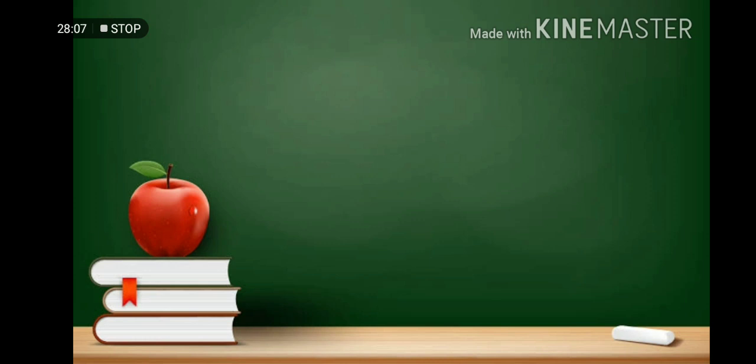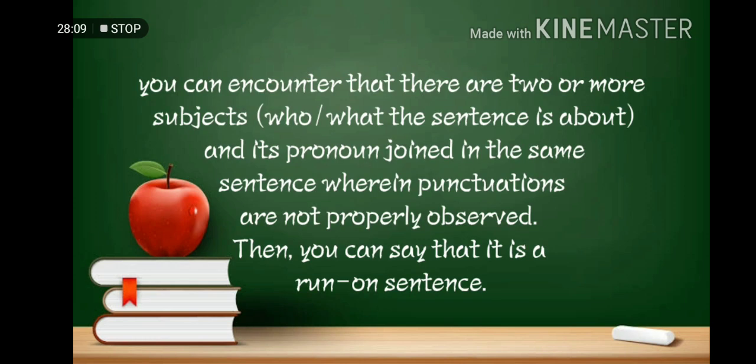Whenever you encounter run-ons, there are 2 or more subjects, which answer who or what the sentence is about, and pronouns joined in the same sentence where punctuation is not properly observed. Then you can say that it is a run-on sentence.